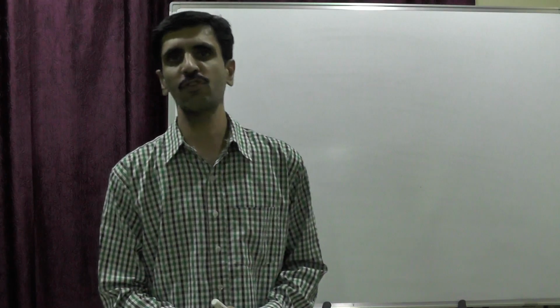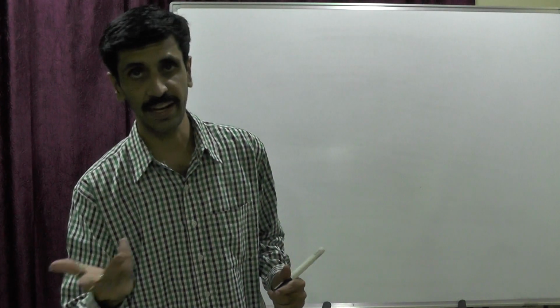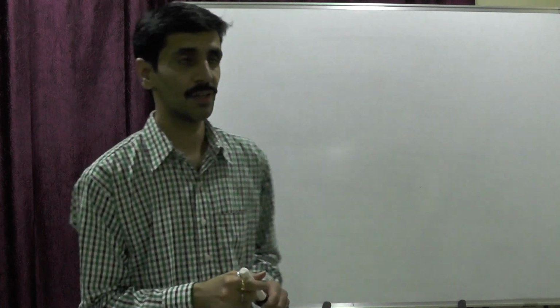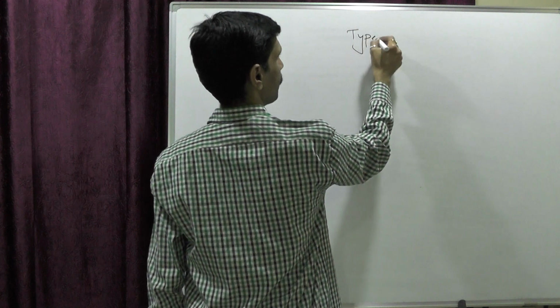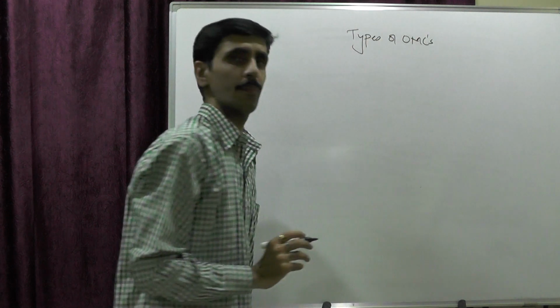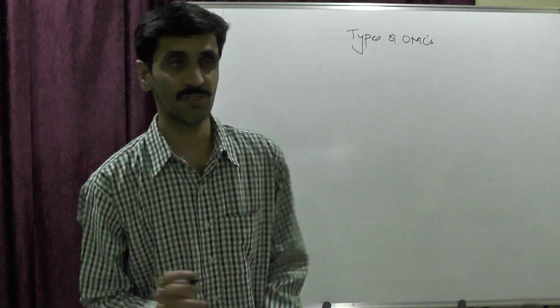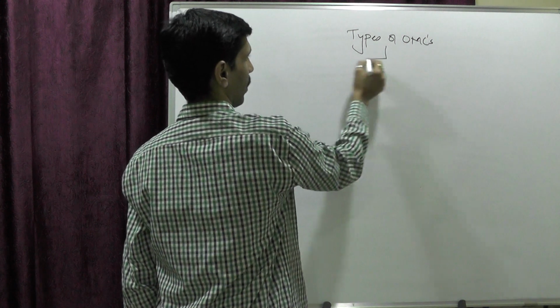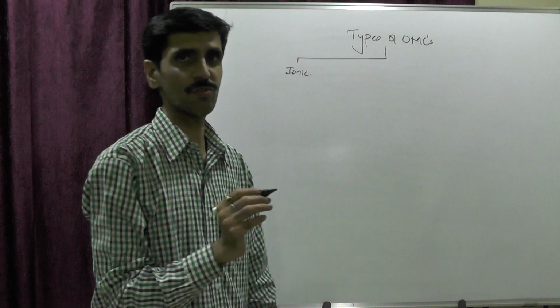Yes, my dear friends, once you understand what exactly organometallic compounds are all about, we move on to the next part, and that is the types. So, types of organometallic compounds. Their broad classification is into 3 types. The first one is called ionic organometallic compounds.